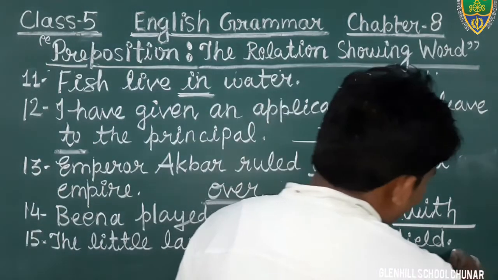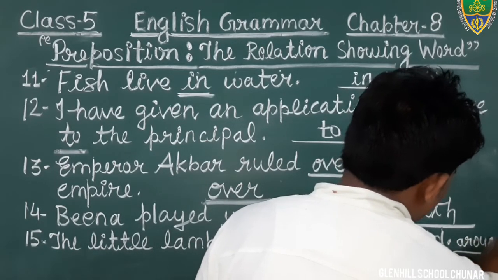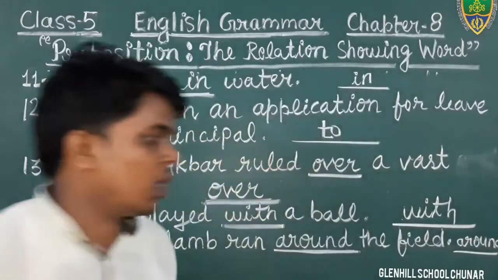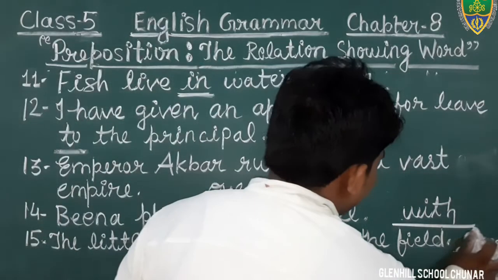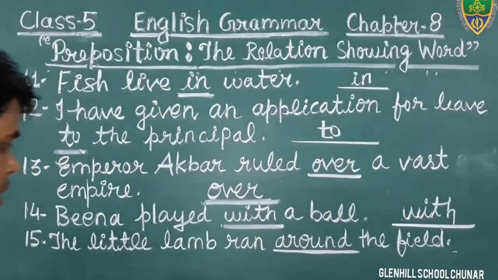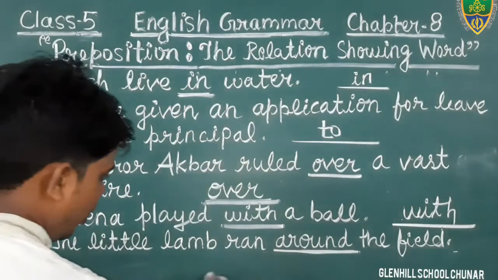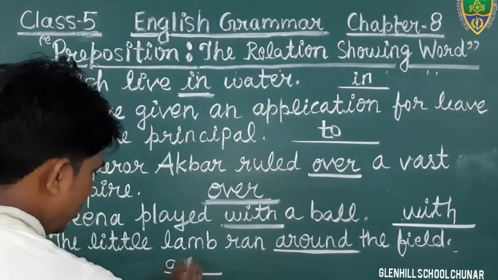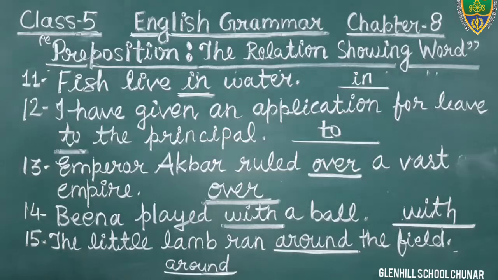So here the word around, A-R-O-U-N-D. Yes students, I am going to write here because there is not enough space. Okay, you see, in this sentence the word around is what? Around is a preposition. In the given blank you will write the word around.